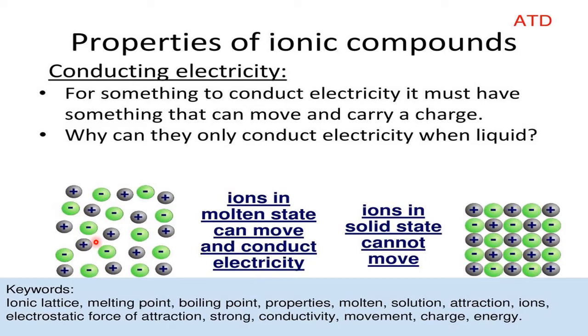You see here, ions in the molten or liquid condition are allowed to move. See how much gap there is here. Compare this diagram with that diagram. In this diagram, movements are there. Where there is movement, there is life. So they carry the charge. That's why ionic compounds carry charge given by the electric current when they are in the liquid state or the molten state.